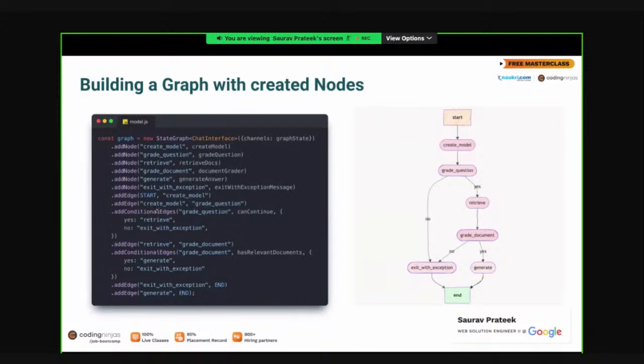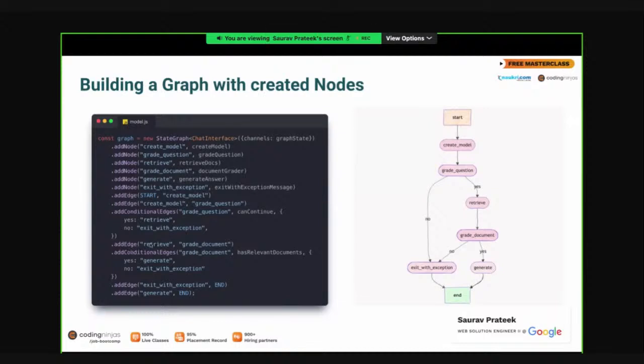After that, I am adding a conditional edge. Once we grade the question, you remember we can grade whether the question is relevant or not. That output goes into the conditional edge called can continue, and this can continue returns a yes or no. If can continue returns a yes, it means we can continue, so we go to the retrieve node that will retrieve the documents from the vector store. If can continue says no, it means we cannot continue, and we exit with exception. The can continue implementation we will see ahead.